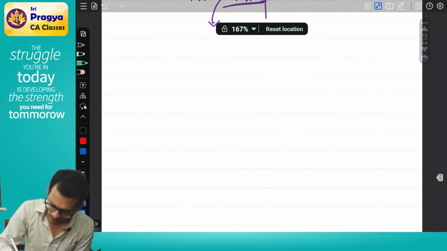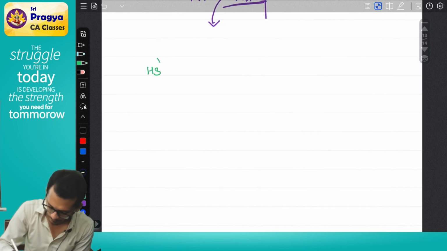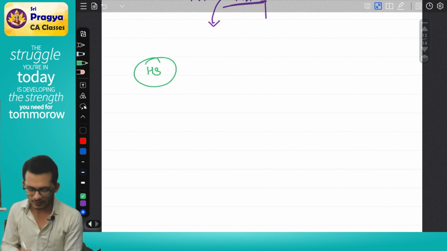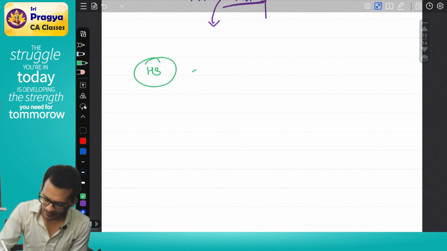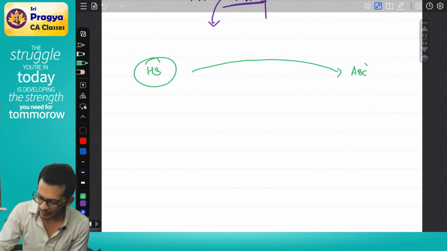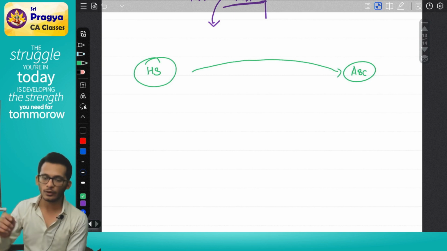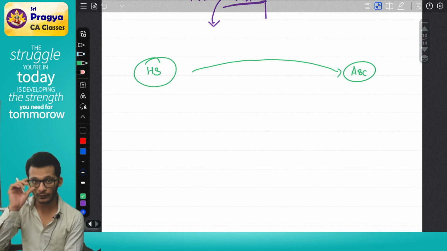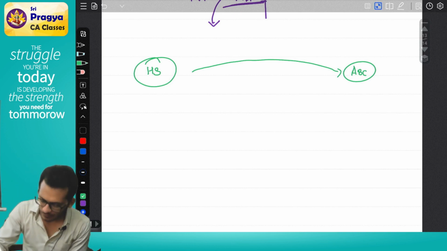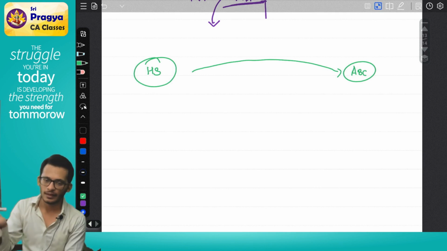We have a person called HS. What this HS has done is he has gone to a person, let's say ABC. HS went to ABC and said, dear ABC, I want to buy some assets from you. So HS went to ABC and said, dear ABC, give me some assets.